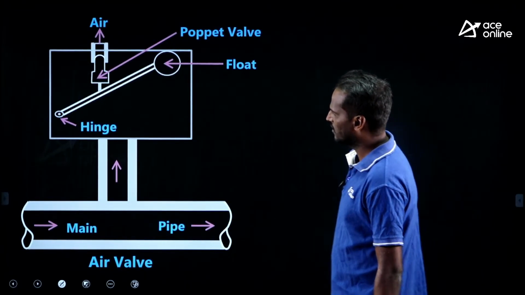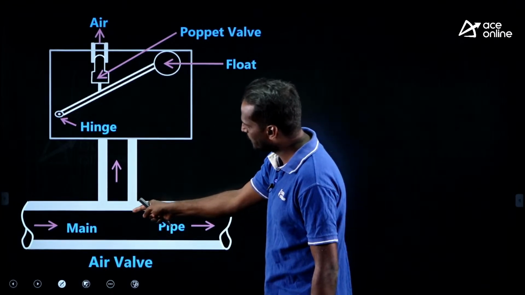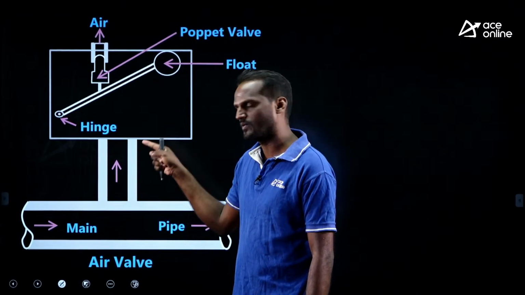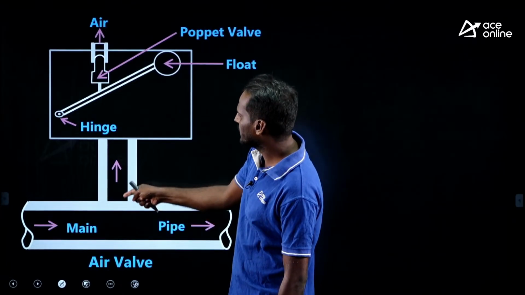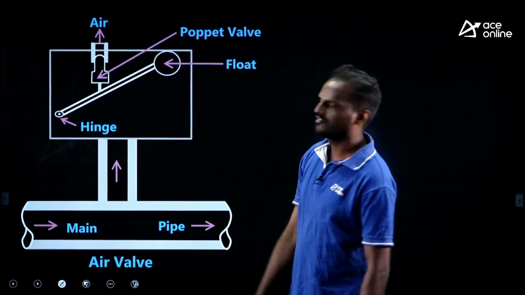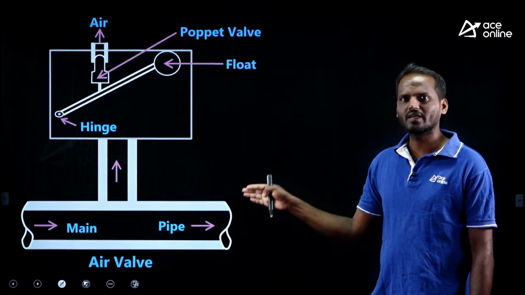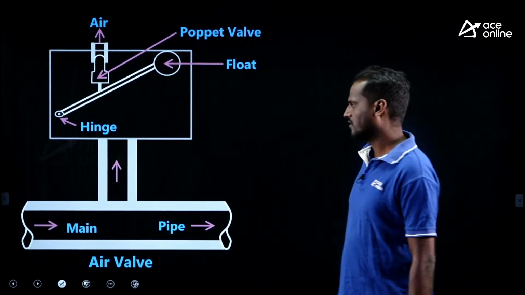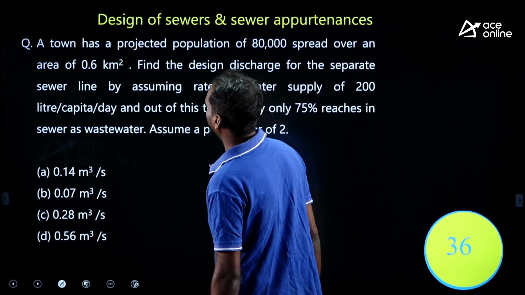What about this air valve? The air valve looks like this. Any partial pressure, that is the vacuum developed within the pipe, can be released by this air valve. The negative pressures in the pipe can be relieved by this air valve. This is the simple air valve.